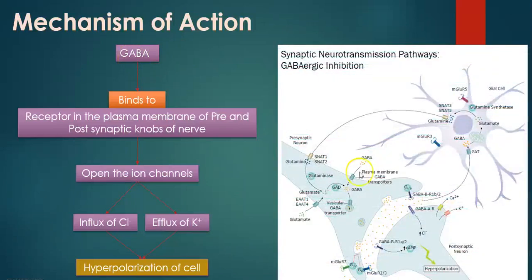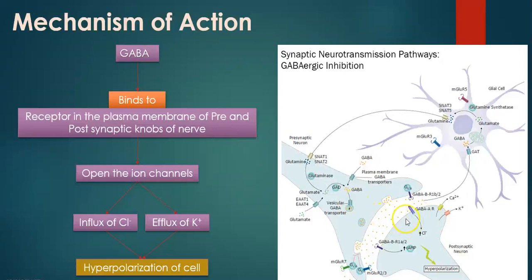in the nerve cell, in the synapse, as we see here, GABA is released in the synapse. It binds to the plasma membrane receptor of the pre and post, especially the post-synaptic neurons. After binding with the receptor, it helps to open the ion channels. You have to know that there are different kinds of ion channels: ligand-gated ion channels and voltage-gated ion channels. I think we can discuss those ion channels later, but right now just know that GABA binds to the receptor and helps to open the ion channels.